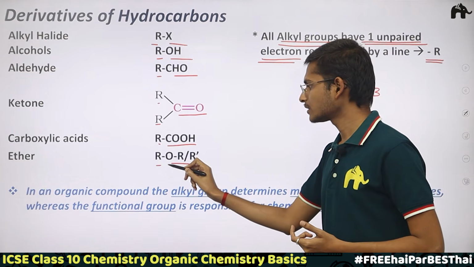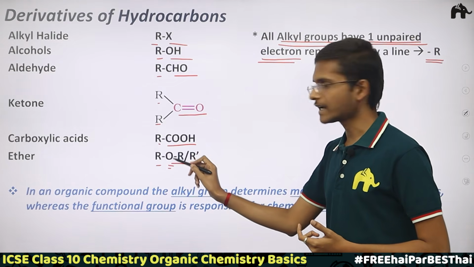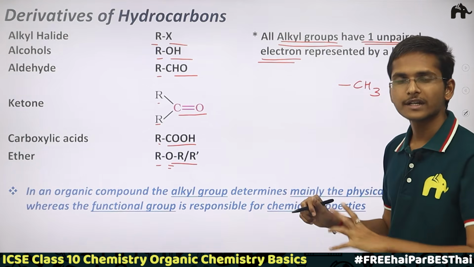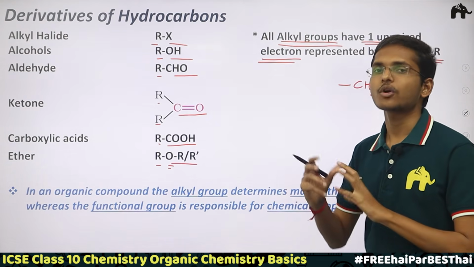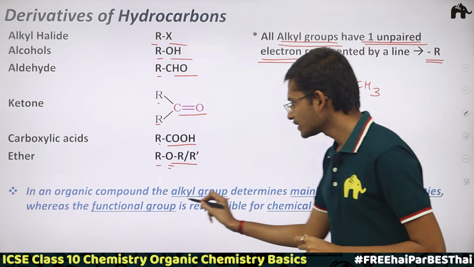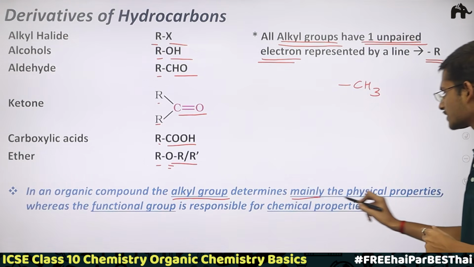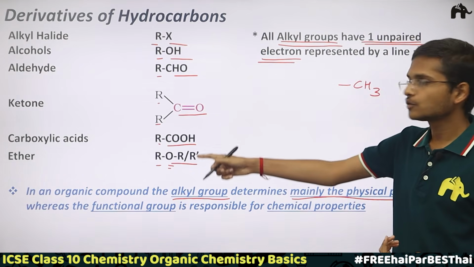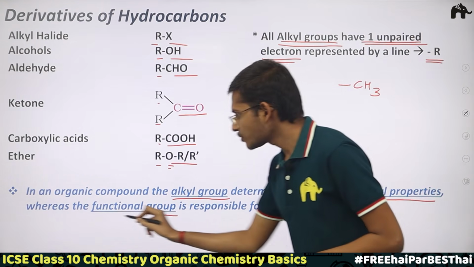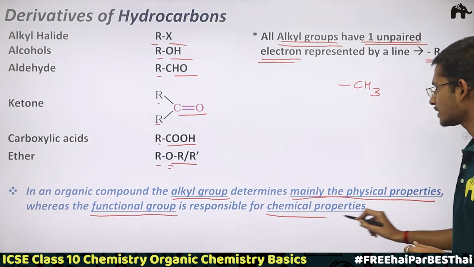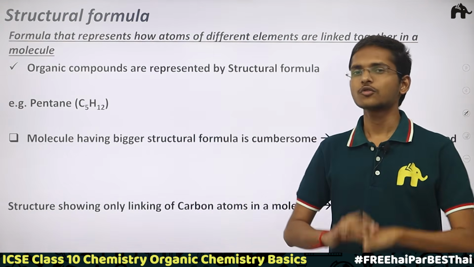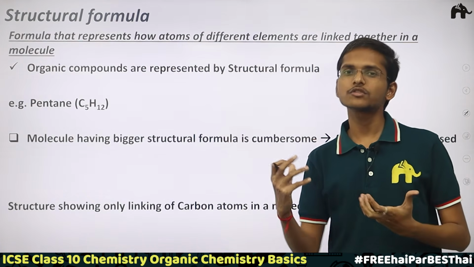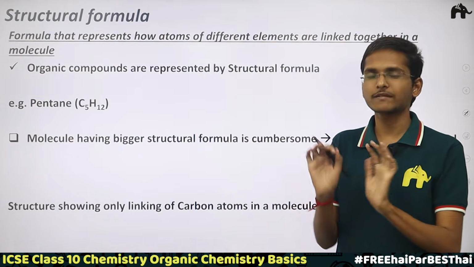The O, the oxygen atom here. So this alkyl group and the functional group are responsible for some properties. The alkyl group mainly determines the physical properties, while the functional group is responsible for the chemical properties. So we have studied what hydrocarbons are and how the derivatives of hydrocarbons look. Just the basics, we have touched the basics.